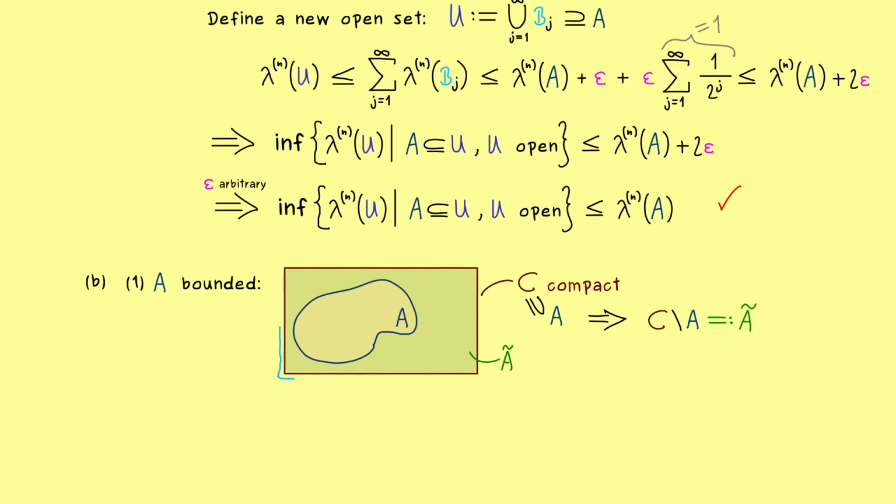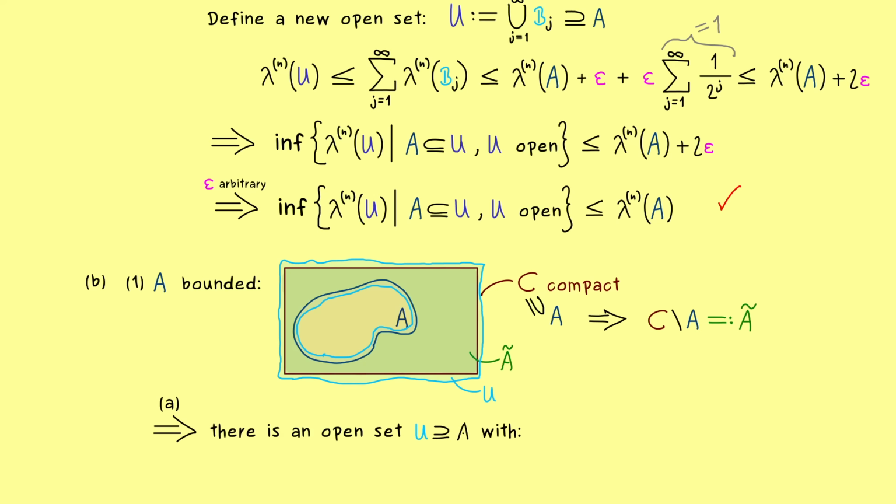So we know that there exists an open set that is really close to A tilde measured with the Lebesgue measure. And here please don't forget, in the picture this open set also has this part inside, so we approximate from both sides. And let's call this new open set U. So we get the existence of such a set U that is a superset of A tilde and also an open set and satisfies the following inequality. We want to be closer than a difference of epsilon to the volume of our A tilde. So if we add epsilon on the right hand side, we can choose U such that we have a smaller or equal sign. And this is guaranteed because we have our infimum inequality from part A.